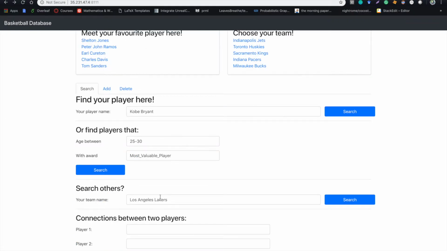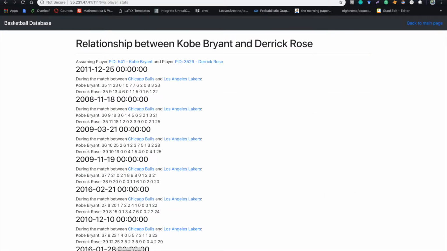What is more about players, you can search the relationship between two players, like Kobe and Derrick Rose. Our system will find out the matches that both of them have shown up in, and list the statistics.